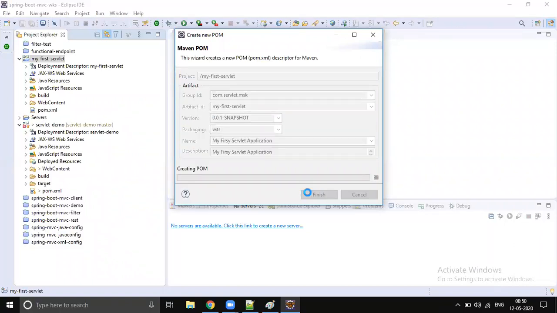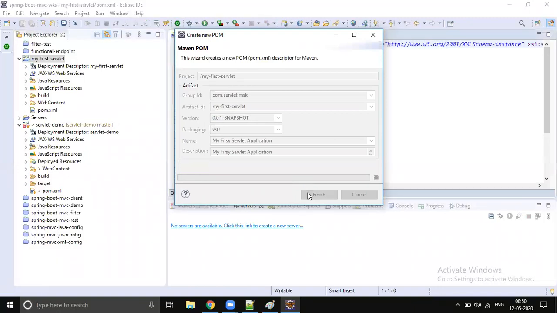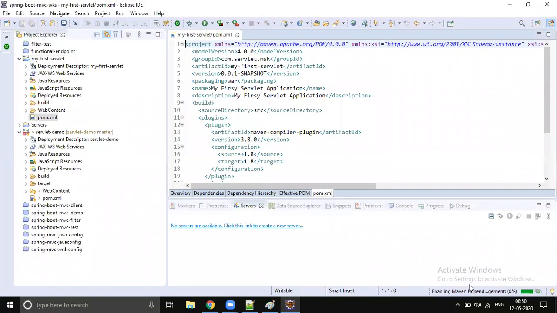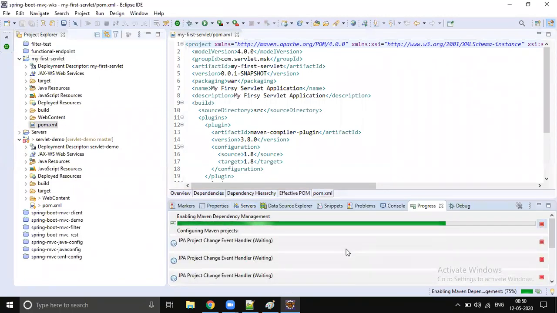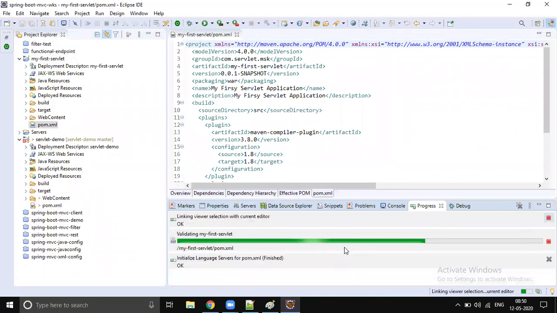So now the project will be converted, but I doubt it because my internet will block the dependencies download. I cannot guarantee it. It may succeed, may not. I should have disabled the internet first. Okay, let's hope for the best.